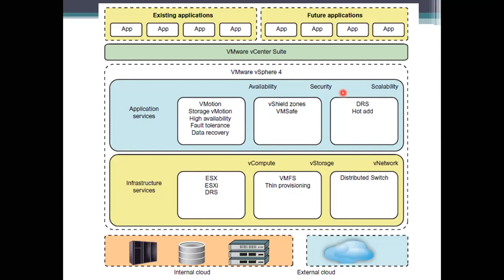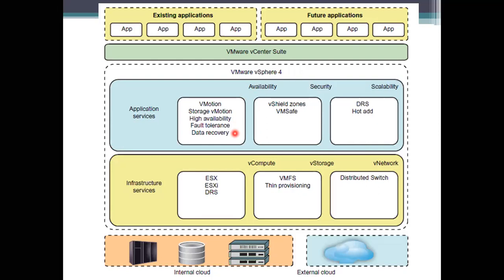That's why it uses vMotion, storage vMotion, and high availability. If any fault occurs, how do we tolerate it, and how do we get the components to work despite the failure? If data has been lost, how we recover the data has to be considered from VMware.